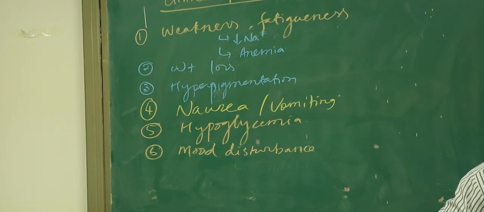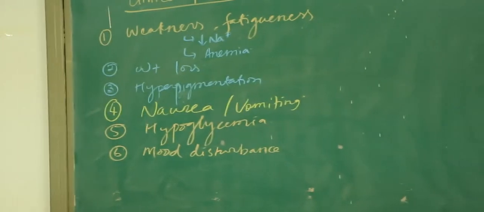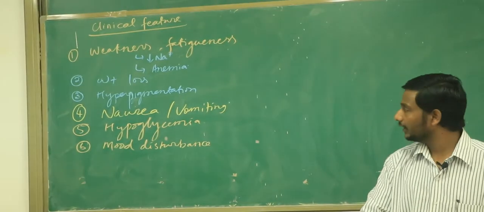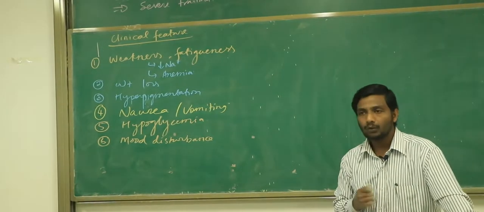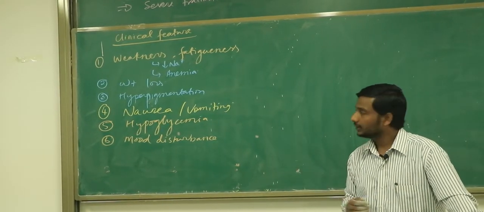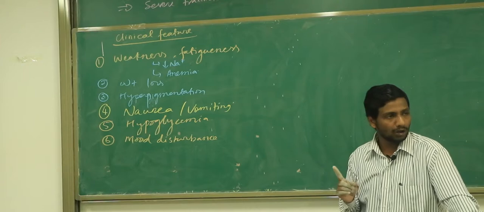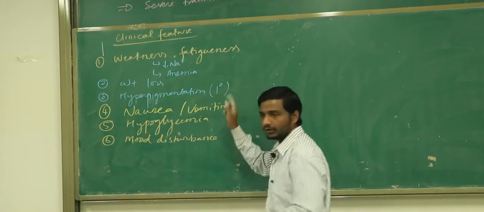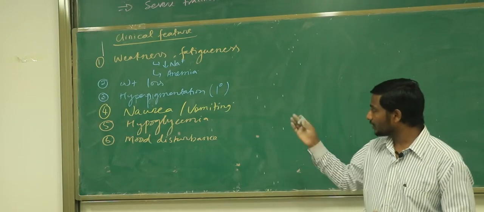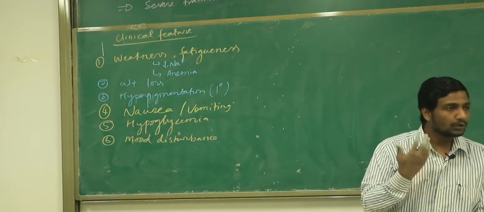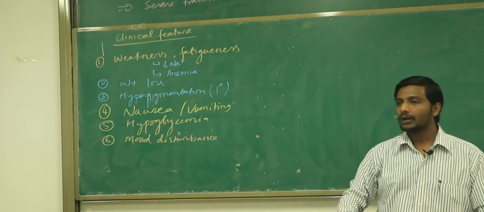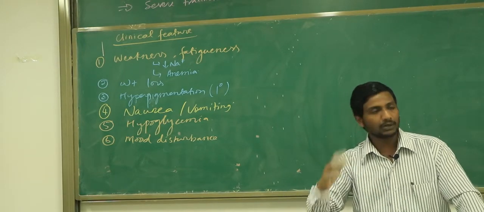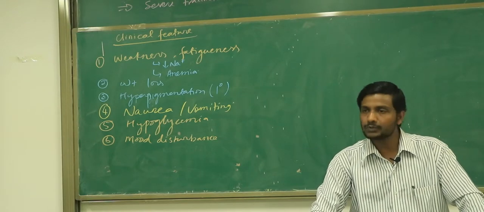Tell me the two causes for this. Decrease in sodium and anemia. Which kind of anemia? Normocytic, normochromic anemia. Tell me the second feature here. Weight loss. Third feature here: the patient is going to have hyperpigmentation, but not in all, only in the primary. So I must mention here that it only happens in the primary, not in all kinds of them. And then another feature we learned is that this patient may also come to you with nausea and vomiting. What is another feature? All the features of hypoglycemia, for example, sweating and tremors, sometimes becoming unconscious. So this feature may also come.